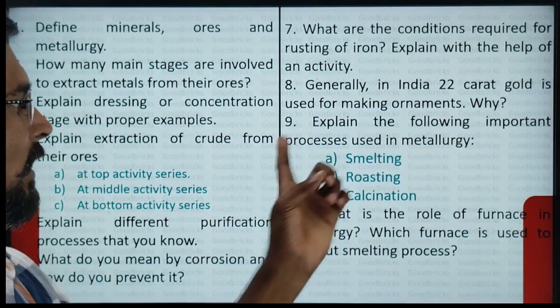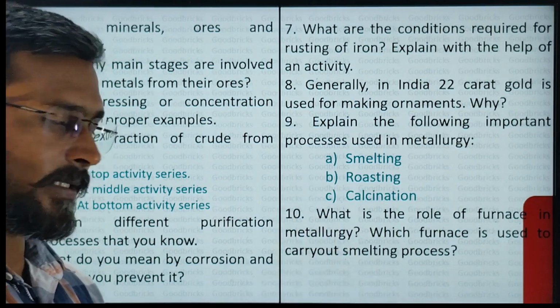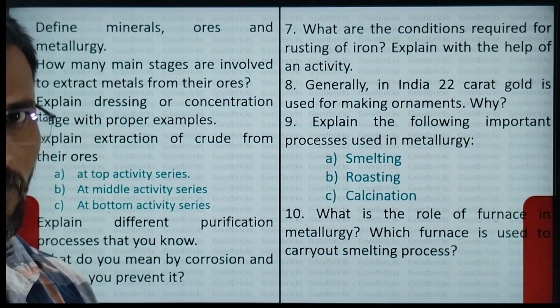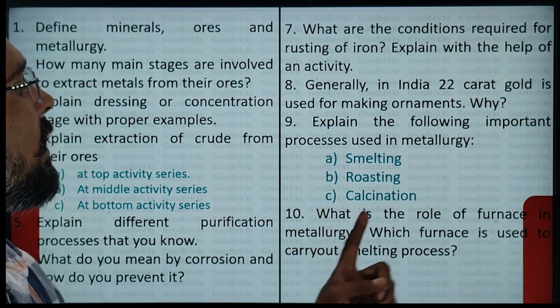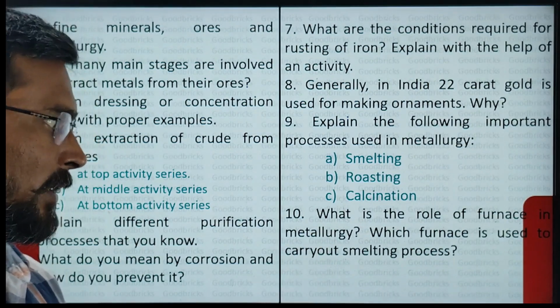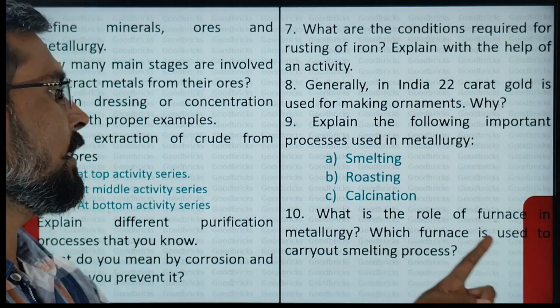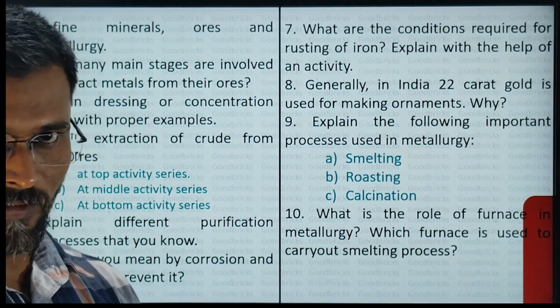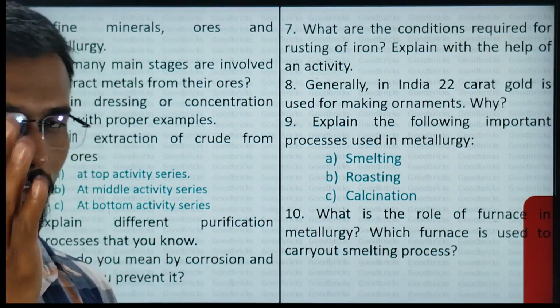Next, explain the following important processes used in metallurgy. What are they? Smelting, roasting, calcination. These are the 3 different processes used in metallurgy, and please focus on this. And what is the role of furnace in metallurgy? In the last page, you will find the answer for this question. Which furnace is used to carry out the smelting process? For this part of the answer, you will find it in smelting only, that is blast furnace.